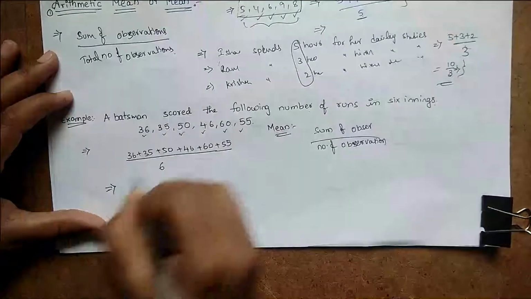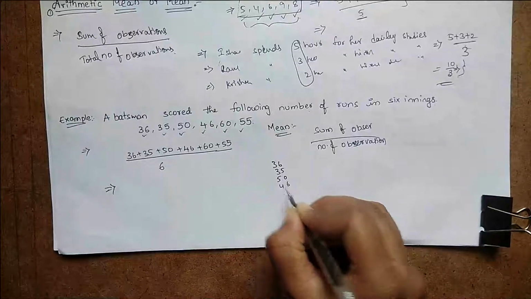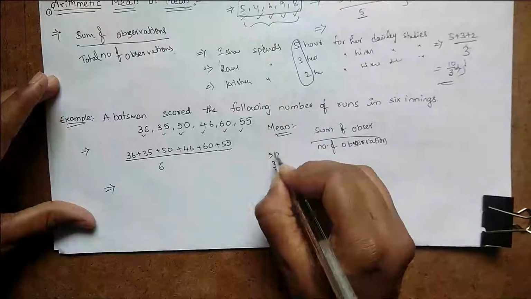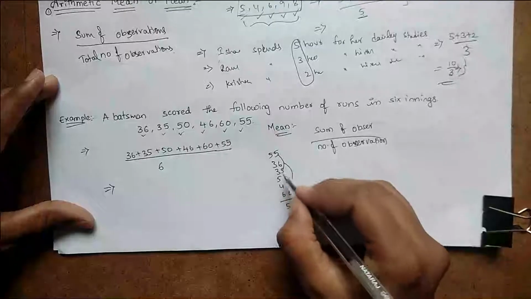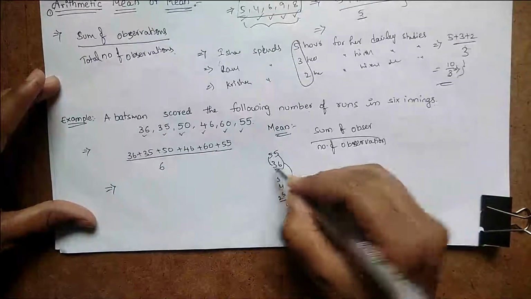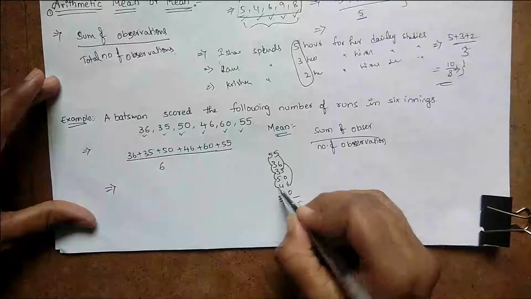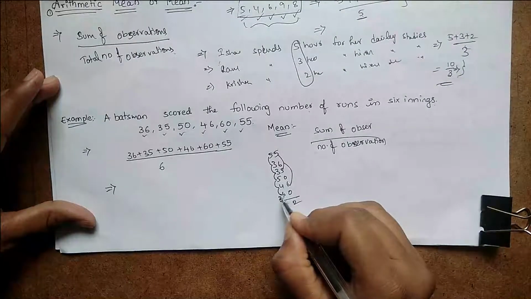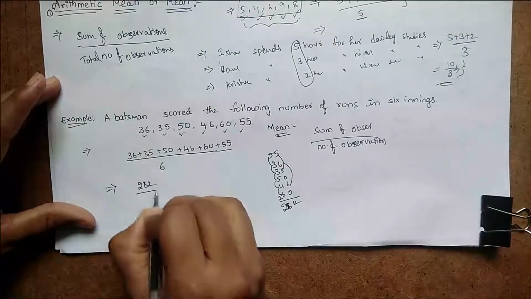Adding them: 5, 12, 10, 12, 22. So 5, 3, 8, 8, 3, 11, 11, 5, 16, 16, 4, 20, 26, 27, 28, 282. 282 by 6.